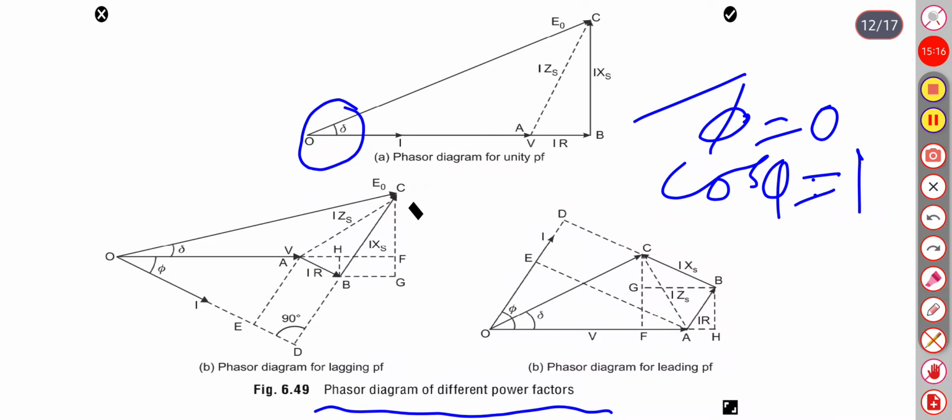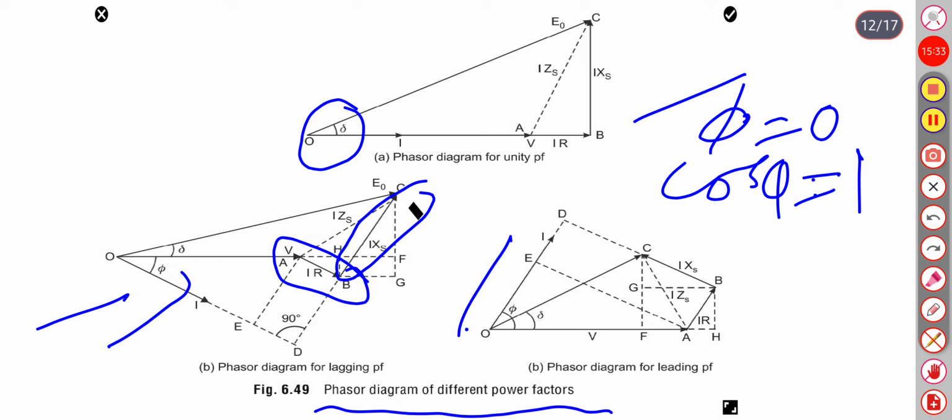In this case power factor is lagging, so current lags the voltage vector by angle phi. IR drop is parallel, reactance drop is perpendicular. Here the current I is leading, so the IR voltage drop is parallel and reactance drop is perpendicular for leading.